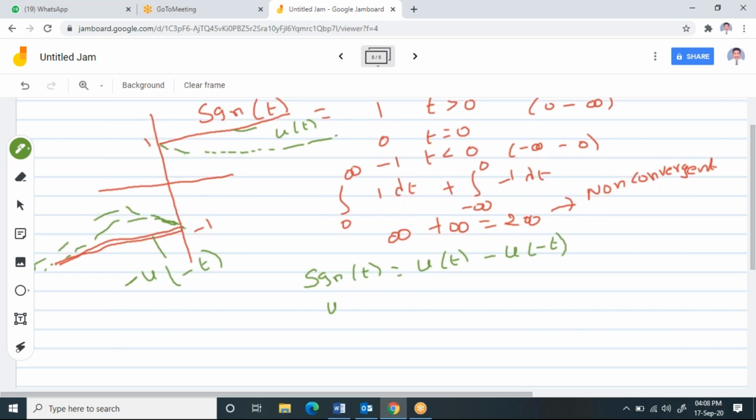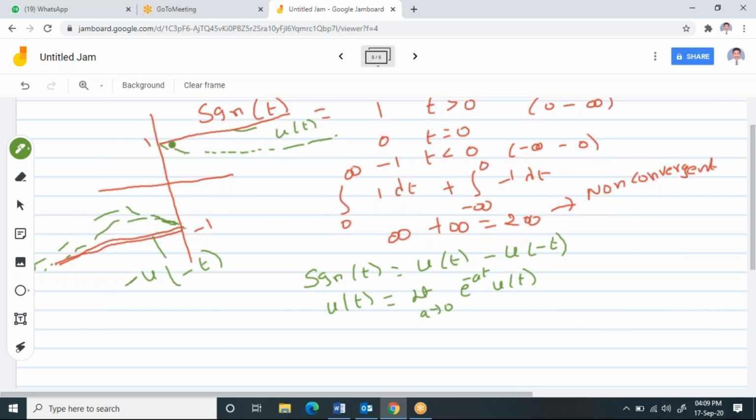You please tell me. I'm going to write this u of t as limit a tends to 0, e power minus at u of t. Can I write it like this? Now what will happen? Let us see. If you see this a tends to 0, e power 0 is 1, so you will get u of t. That is nothing but this one.